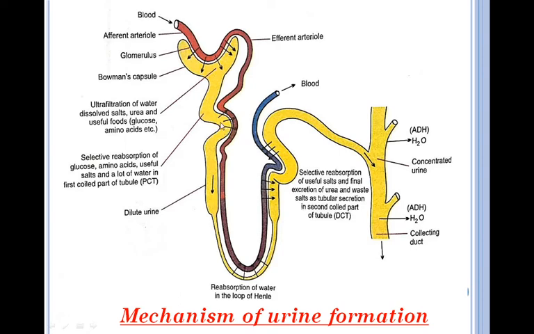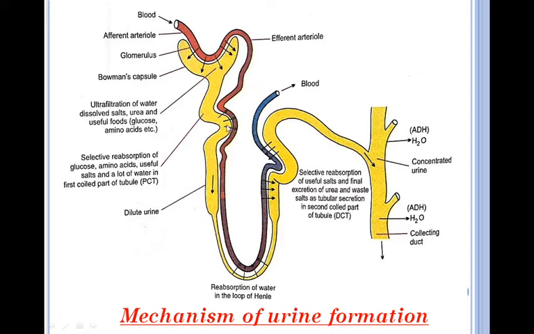Right? That is why we normally say we find glucose in the nephric filtrate, but when we pass out urine, no glucose is detected in the urine of a normal person, because entire glucose is reabsorbed by blood, and from here it is supplied to the cells of the kidney for respiration.